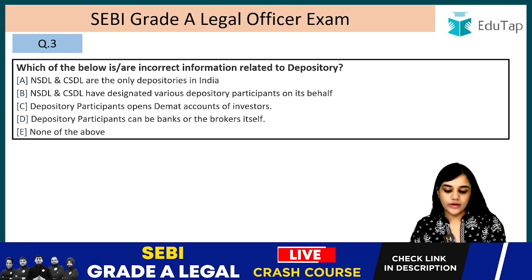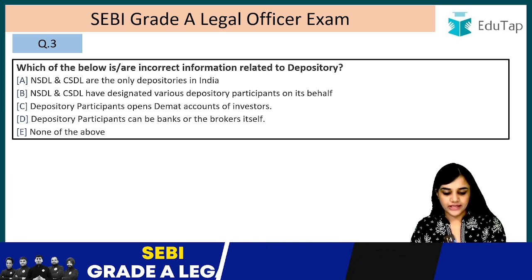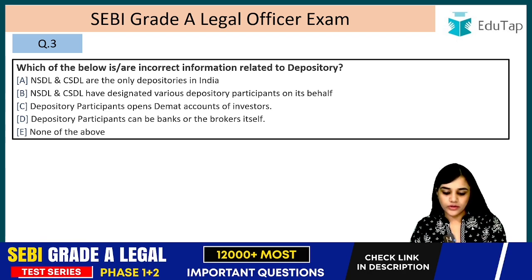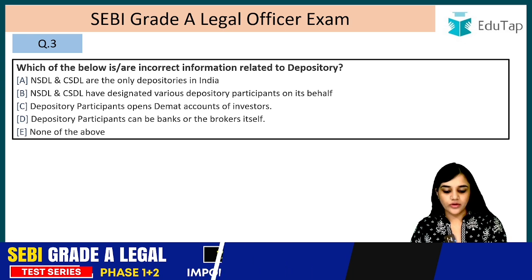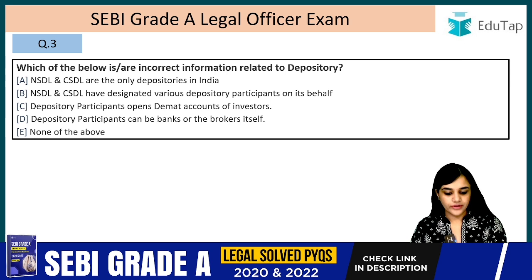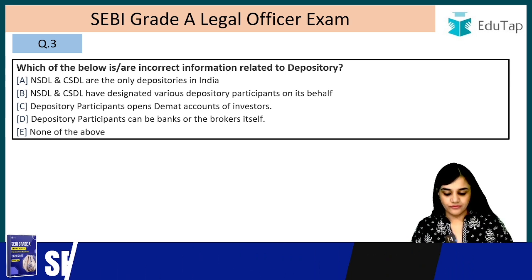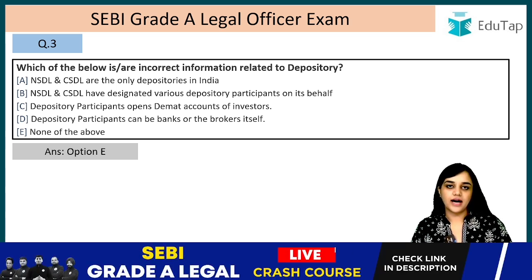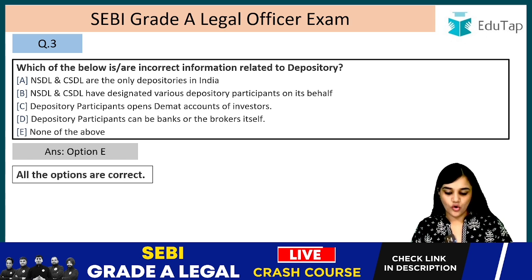Which of the below is incorrect information related to depository? NSDL and CSDL are the only depositories in India. NSDL and CSDL have designated various depository participants on their behalf. Depository participants open demat accounts of investors. Depository participants can be banks or the brokers themselves. The answer is option E, none of the above, which means all these statements are true. Right? So all the options are correct. So the answer is E.